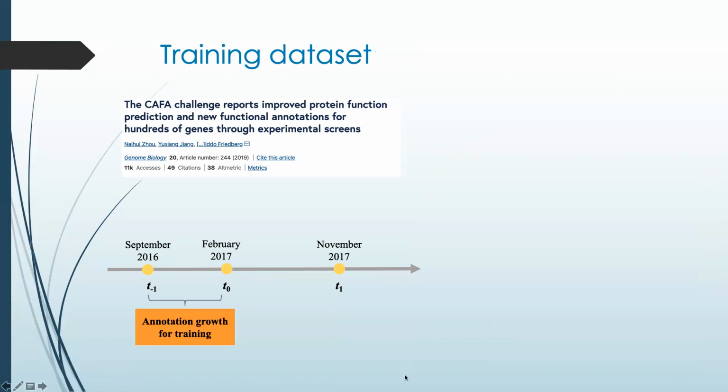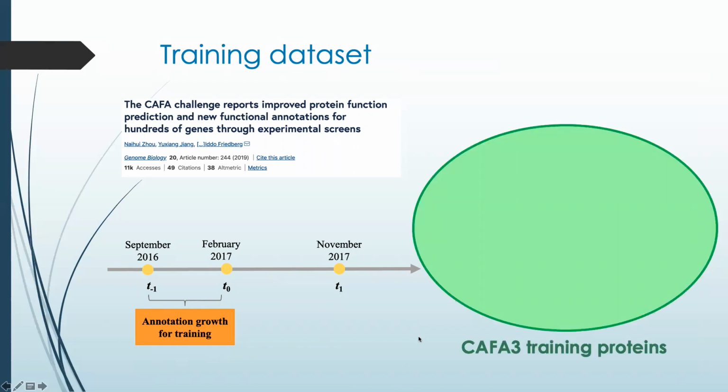For building a training dataset that allows DeepGO to learn annotations gained during a growth period, we defined the lapse of time between the CAFA3 release T-1 and the deadline for submissions T0 as the annotation growth period for training proteins. One difficulty that we should overcome when working with NK proteins is that all the proteins that are provided as the training set by CAFA3 have annotations at the reference time T-1.